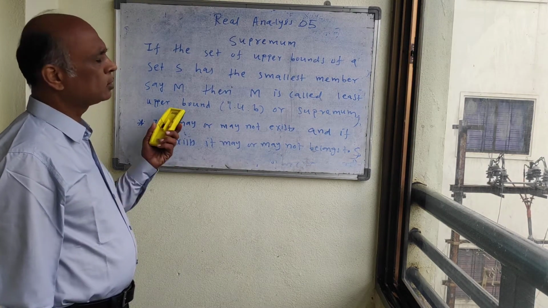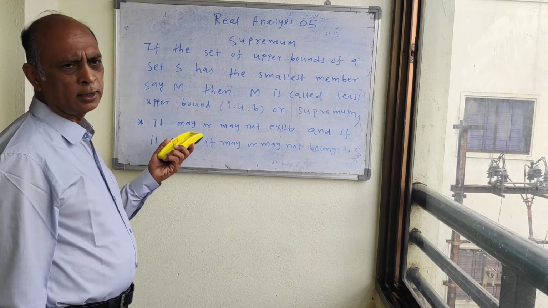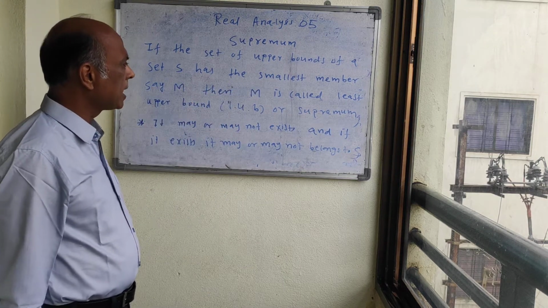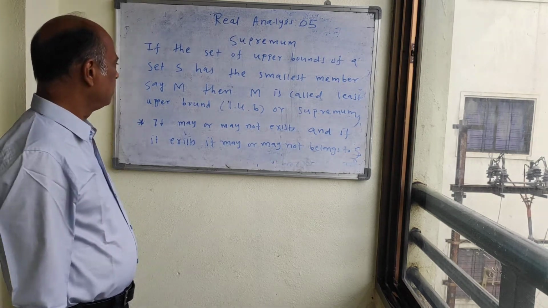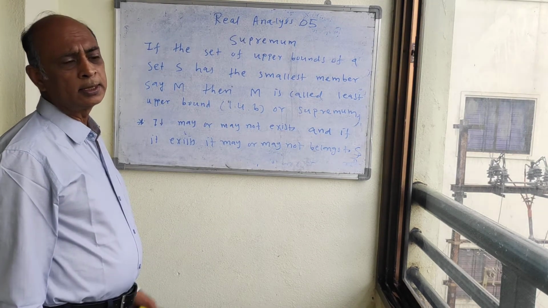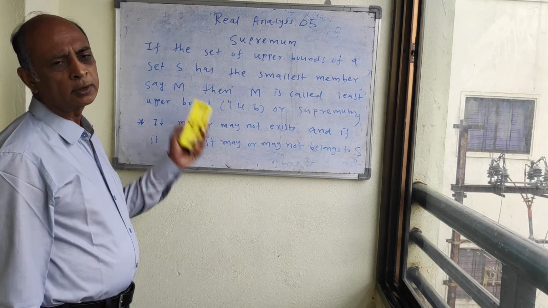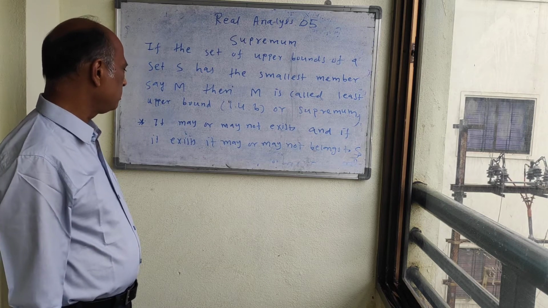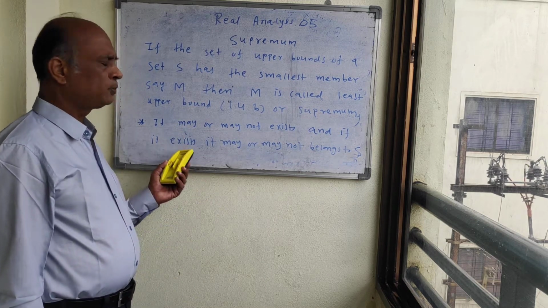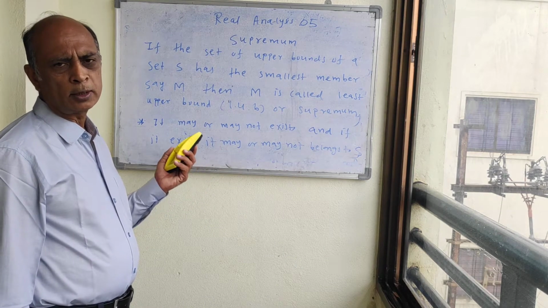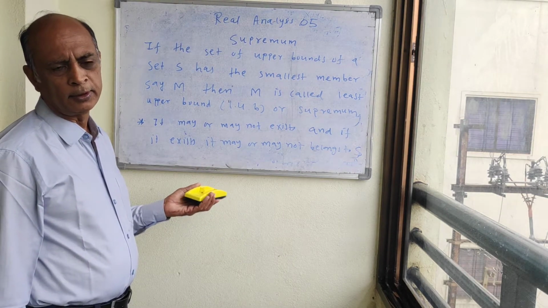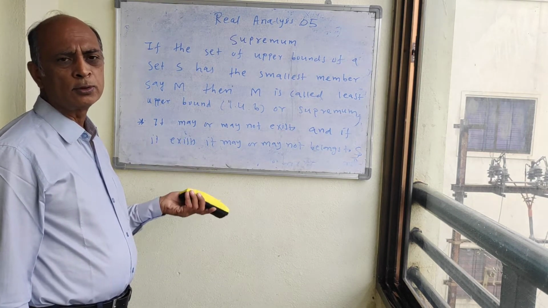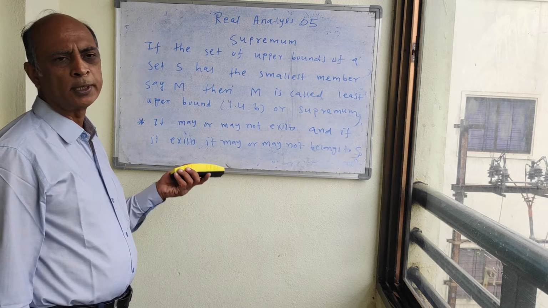Supremum means, you know that every set has a number of upper bounds. So if the set of upper bounds of a set S has the smallest member, say capital M, then it is called the least upper bound, or it is called the supremum. Least upper bound or supremum. Now this supremum may or may not exist, and if it exists then it may or may not belong to that set S. So this is the property.